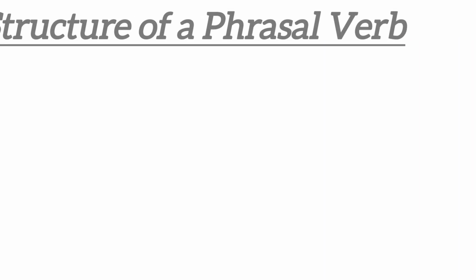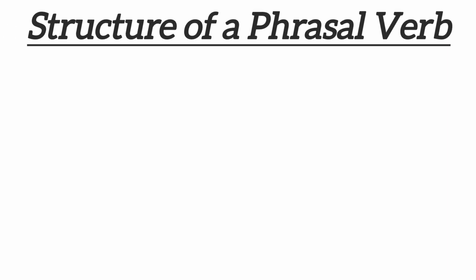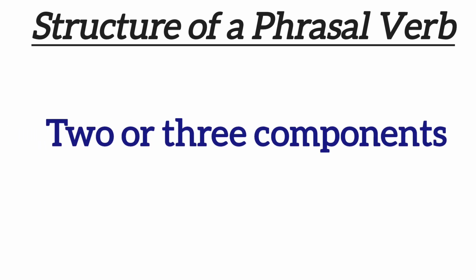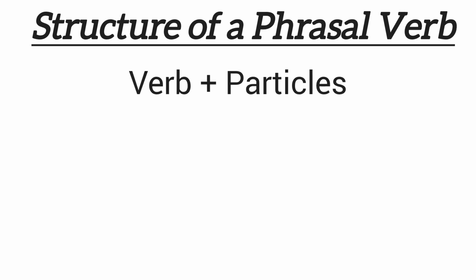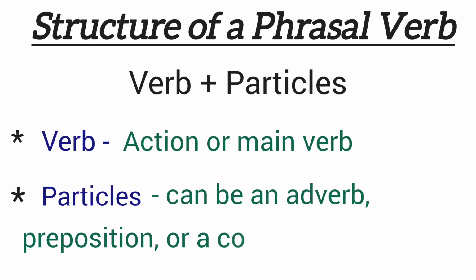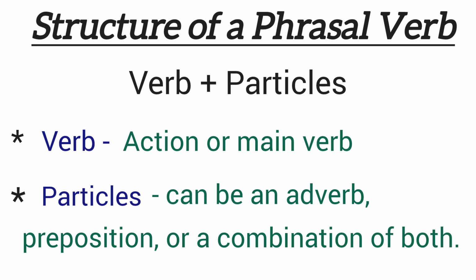Now let's move on to the structure of a phrasal verb. A phrasal verb consists of two or sometimes three components that work together to create a unique meaning. Let's break it down. The core structure is verb plus particles. The verb is the action or main verb, while the particles can be an adverb, preposition, or a combination of both. Here are some examples.